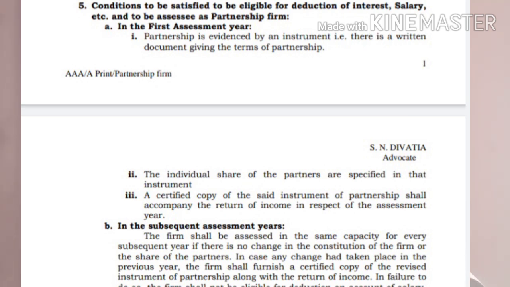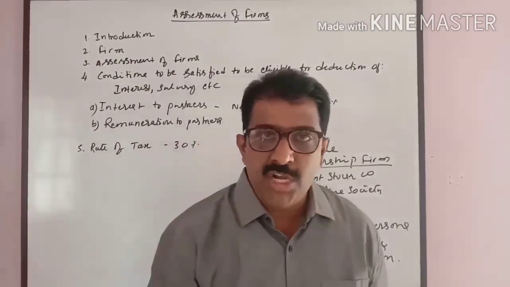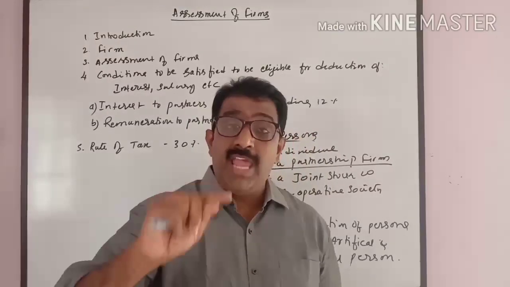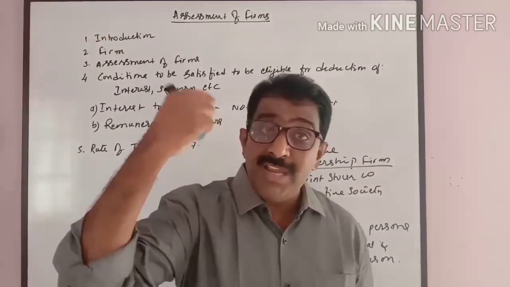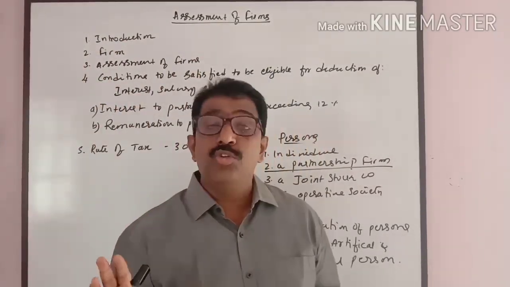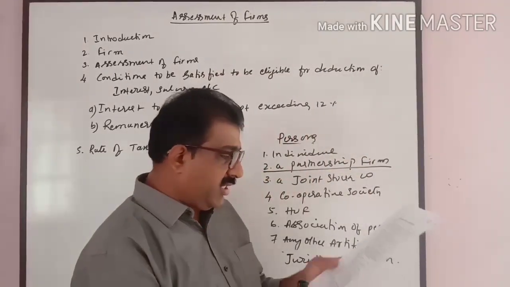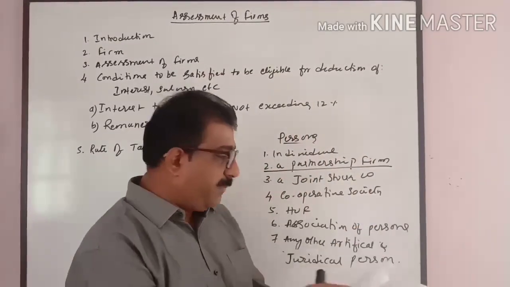They can continue with it. In case there is any change in the constitution of the business, it has to be informed to the authorities, otherwise the deductions will not be allowed. In case a partner is admitted, a partner retires, or a partner dies, and the constitution of the partnership is changed, then they have to file a revised partnership deed with the income tax authority. Then only are they eligible for deductions under section 40 subsection B.